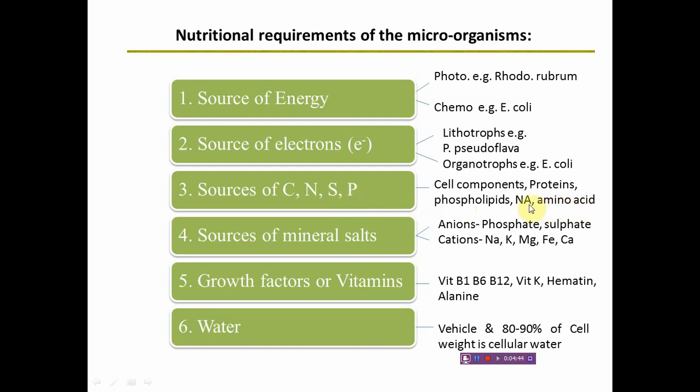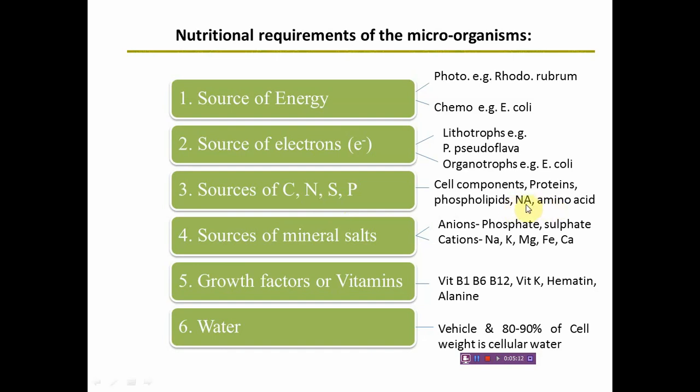There are various amino acids like tryptophan, methionine. These sulfur containing amino acids, cysteine, methionine, tryptophan, can only be synthesized if the cells have sulfur as a supplement in their culture media.